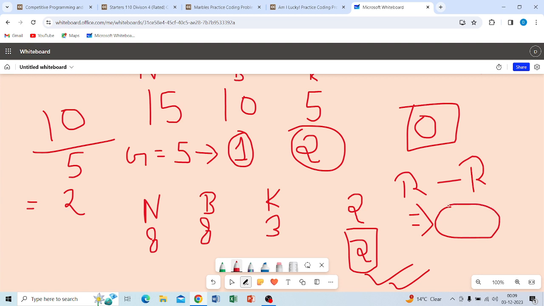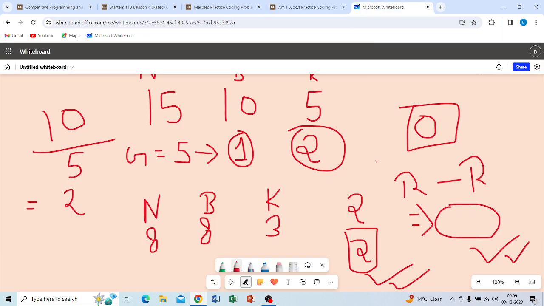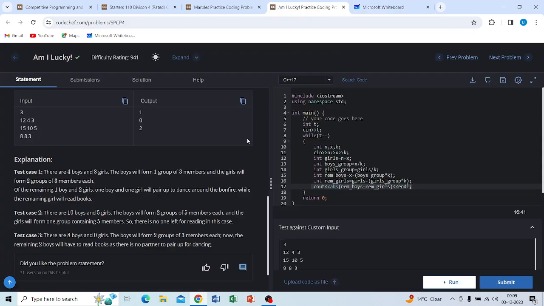So that's the answer, which one is reading the book. Why? Because each one has a pair. So after making the pairs, the remaining students would be reading the book. Okay, I hope you know very well what this problem statement is and what the solution is.